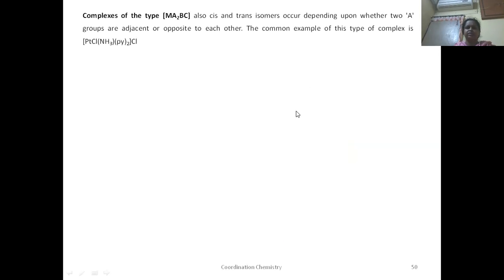Now let us take this example, Ma2Bc. In this, M is a central metal atom. How many different types of ligands do we have? We have A, B, and C. So we need at least one ligand to indicate the adjacent and opposite faces. So we can take A here, one ligand, and the remaining ligands we can write to satisfy the square planar.